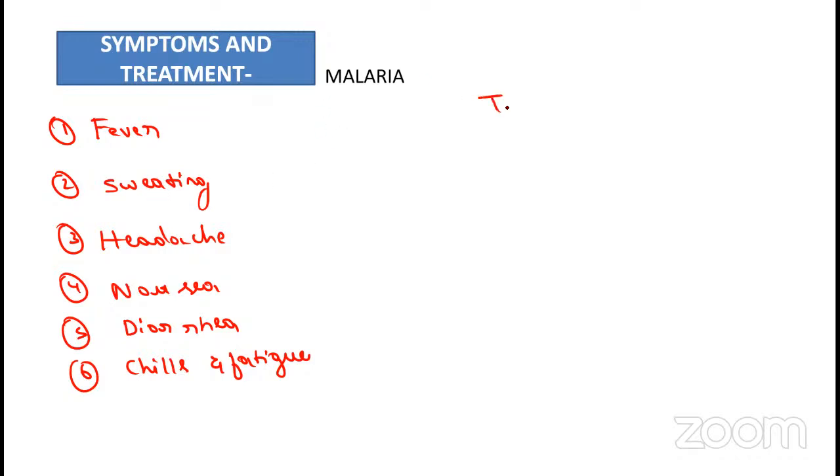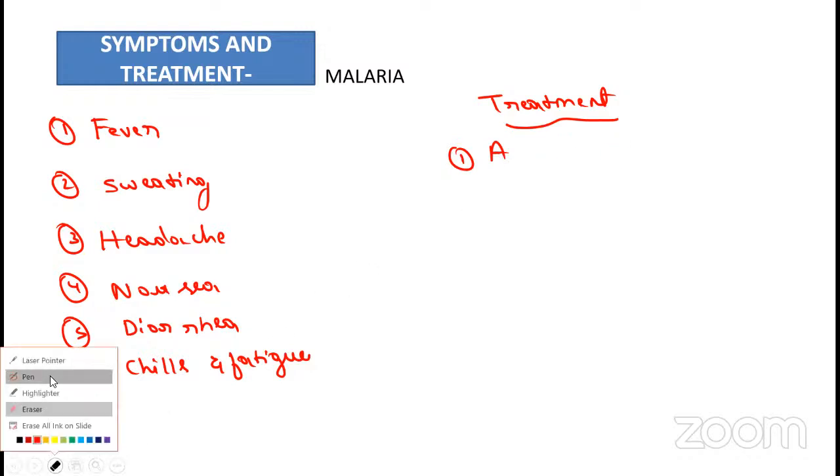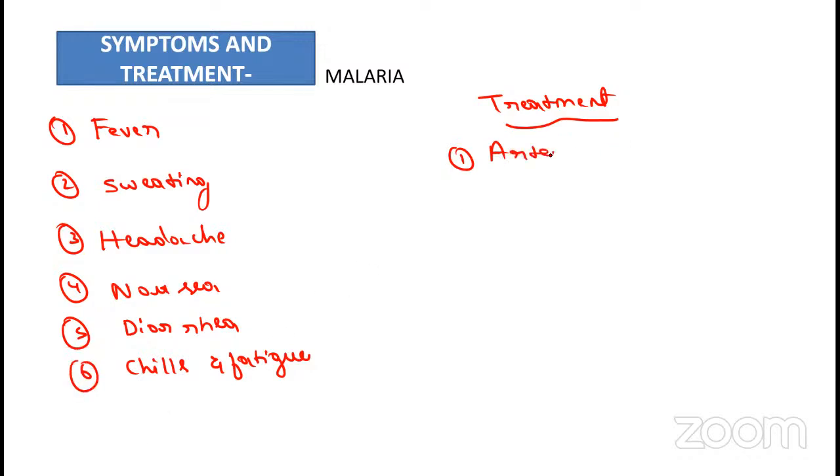When we are talking about the treatment, students, we will call it modern malarial treatment. Which things does it include? It includes artesunate, and the second one is quinine.